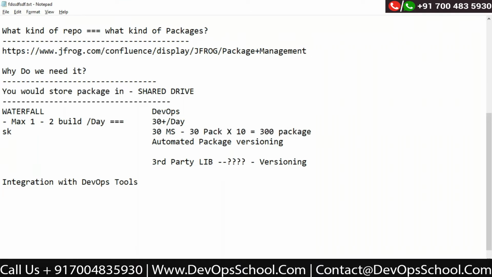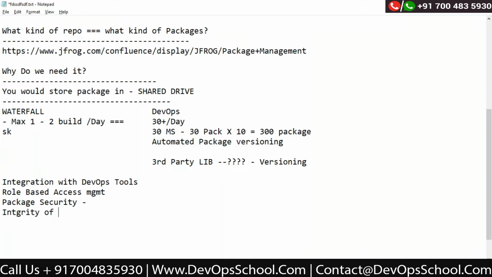Now here, over a period of time, in a shared drive you cannot do role-based access management. That means someone is having edit access, someone is having read access, someone is having write access. Those are the things you cannot do. And though you can do that, it's very difficult to manage. Security is a very important concern nowadays. So package security is very important. Package security is one of the important fundamentals for DevSecOps. Also, you have to manage the integrity of the package.